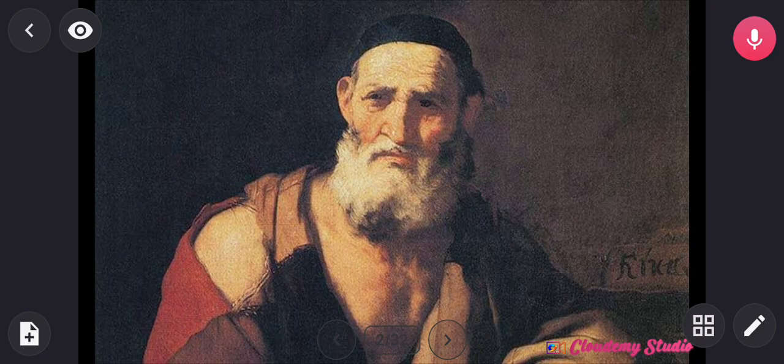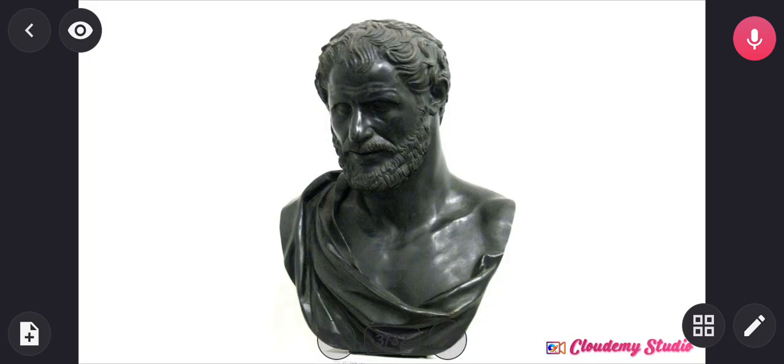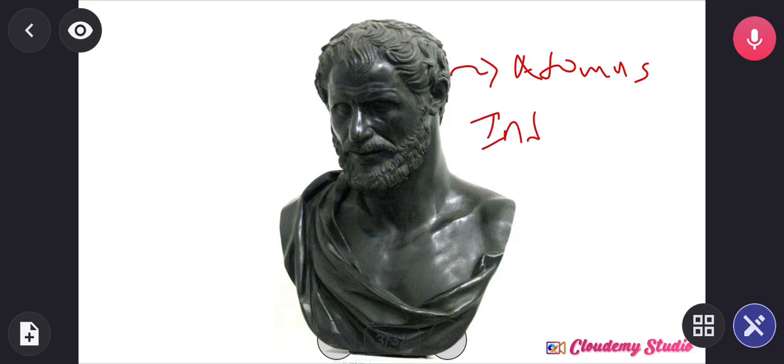Leucippus and Democritus worked on the concept of the atom, and they noticed that there is a smallest indivisible particle, which they referred to as the atomos. And atomos means what? It means smallest indivisible, something that cannot be divided. So they described an atom as something that is indivisible.